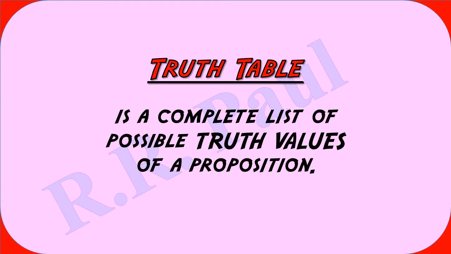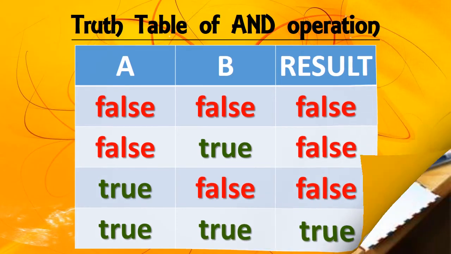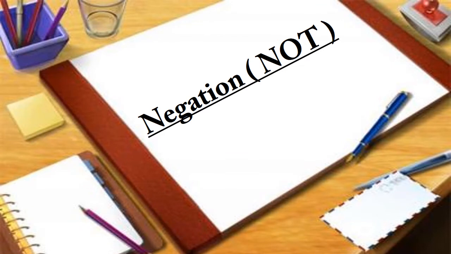The truth table is a complete list of all the possible truth values when we deal with specific propositions. For example, if we take A and B as the two propositions and their answer as true or false, then we will get this type of truth table. Let us move ahead with some more terms related to this system.